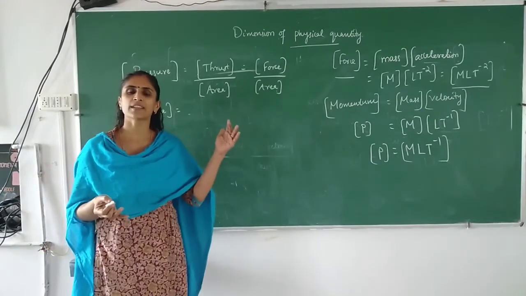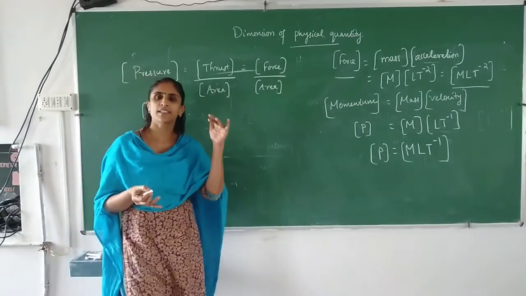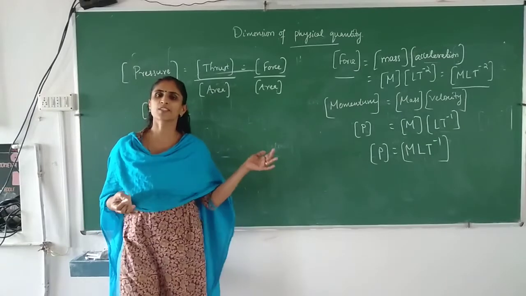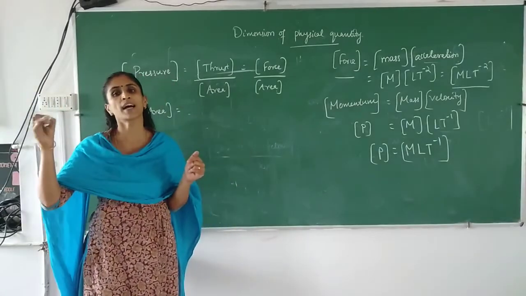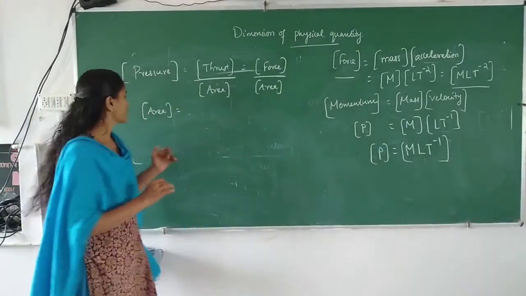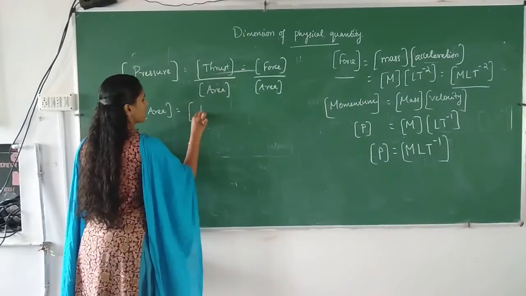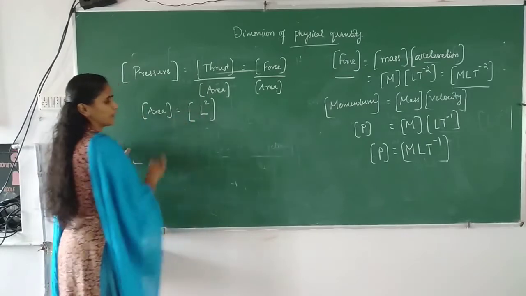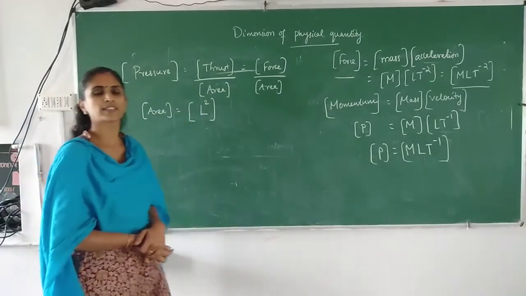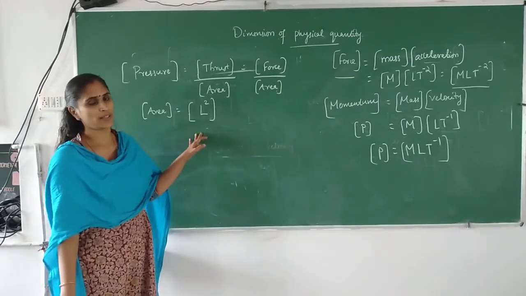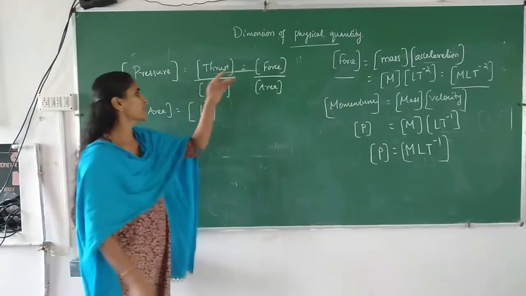If you are considering a circular shape, in that case area is equal to pi r square. Pi is constant, then also there it will be r into r. So one length into another length. So we can write dimension of area is equal to length into length, so that we will get it as L square. Okay. So here we can substitute.